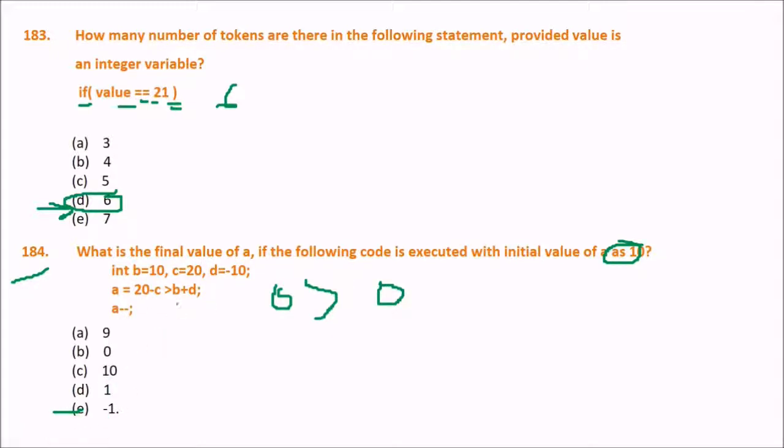But let us see, is it correct or not? This is absolutely correct. This is the answer, minus 1. So hope you got the idea how I reached minus 1. Because 20 minus C greater than B plus D is false, which is 0, which is assigned to value A. Not 0 is assigned, but the result of this expression will be assigned. So A will have 0, and then it is decremented by 1, so minus 1.